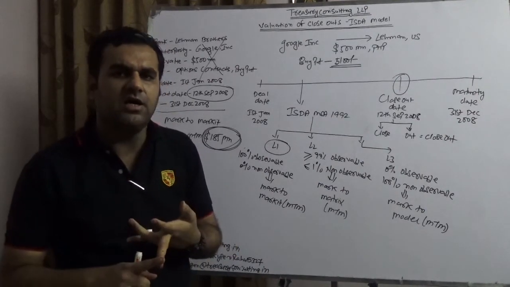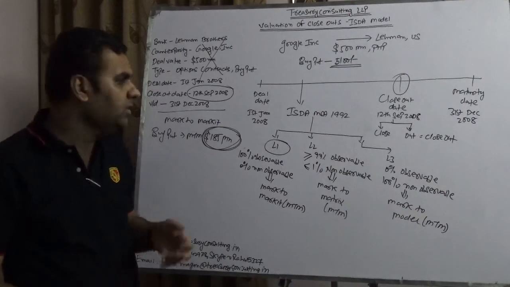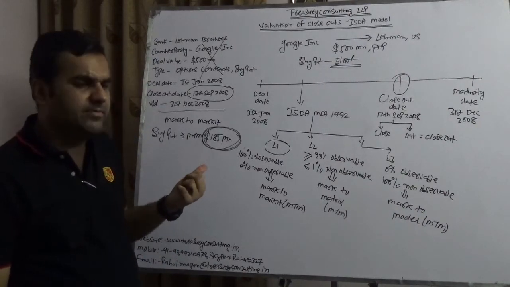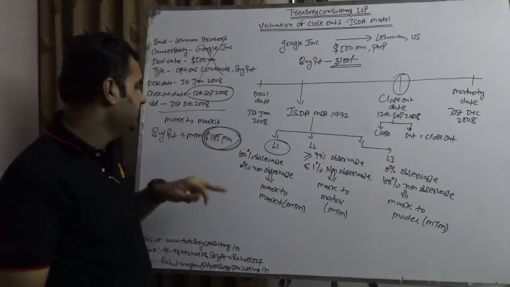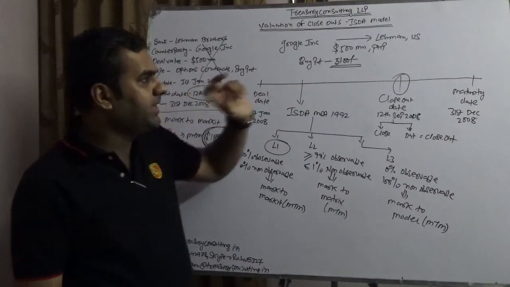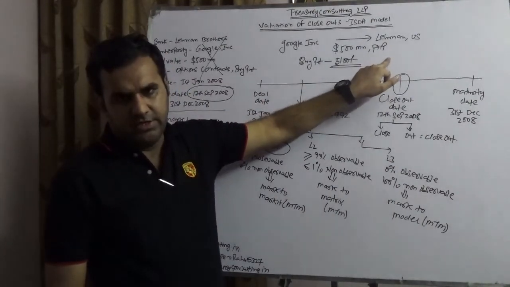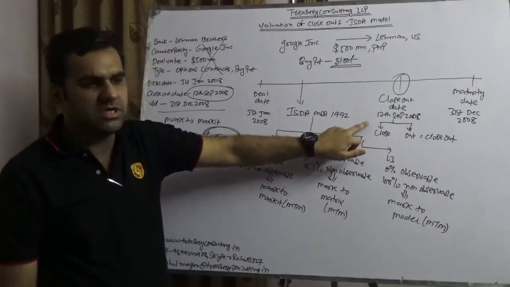Under the ISDA Master Netting Agreement, or Master Agreement 1992, they would be able to produce the valuation report, which stands at roughly $185 million, and that has to be paid up by Lehman US. And the deal will settle on 12th September 2008.